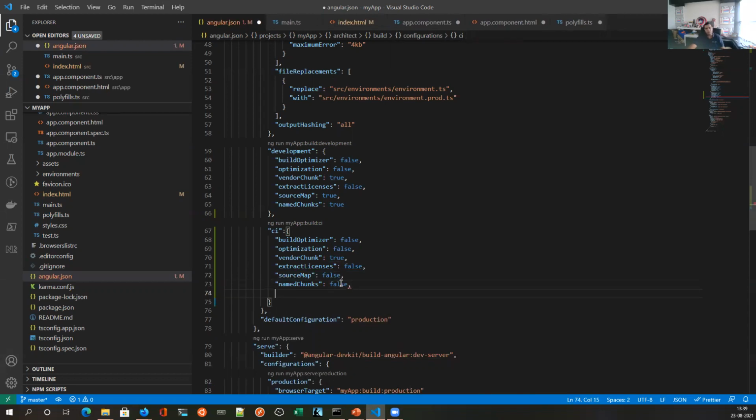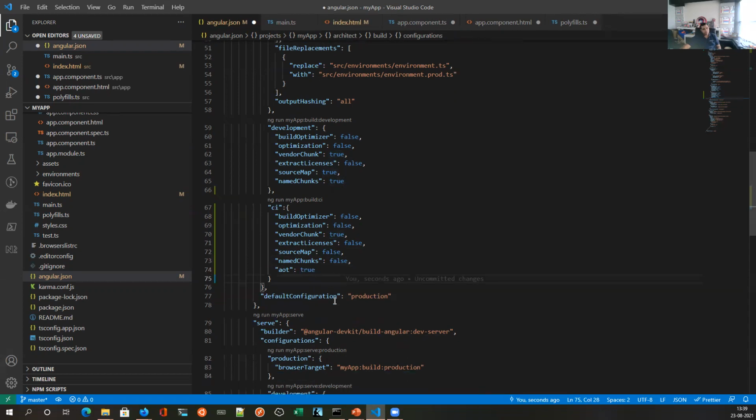And the most important new element that I have to add is AOT is equal to true. Because in AOT, it will catch all the semantic errors, all the syntax errors. So this will produce a similar to development, but it will ensure that it will check all the required things.